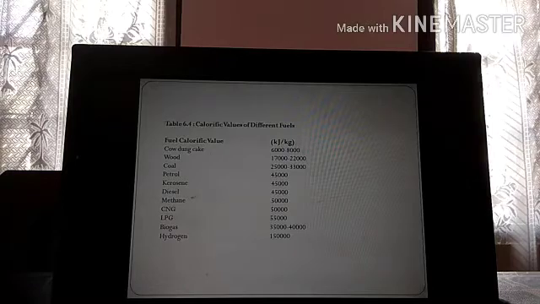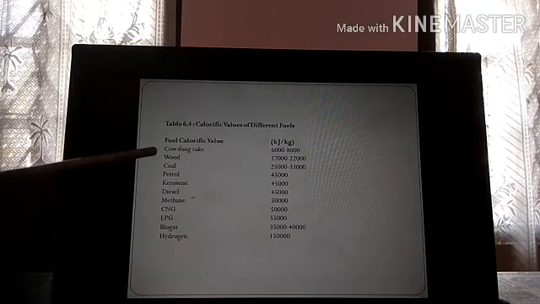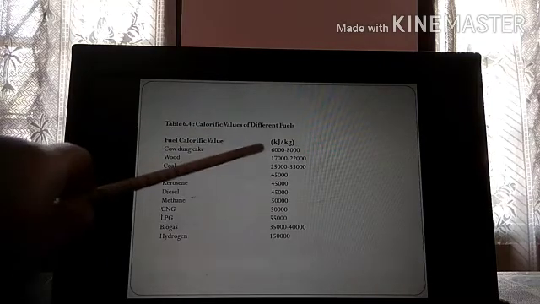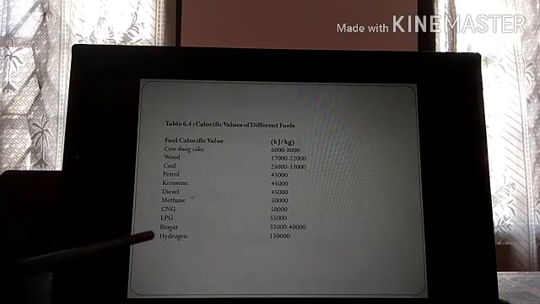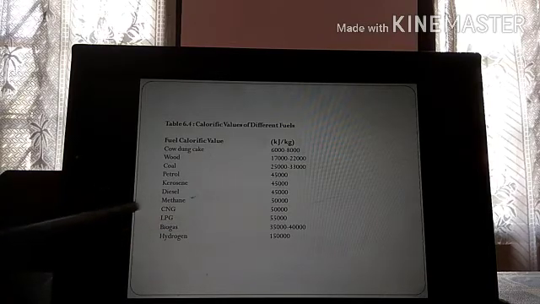It is the amount of heat produced on complete combustion of 1 kg of fuel. So 1 kg of hydrogen produces much more heat compared to 1 kg of cow dung cake, which produces only 6,000 to 8,000 kilojoule per kg, whereas hydrogen produces 1,50,000 kilojoule per kg.